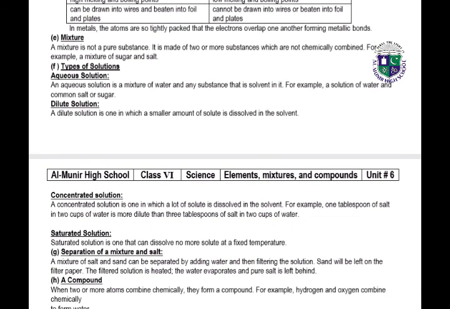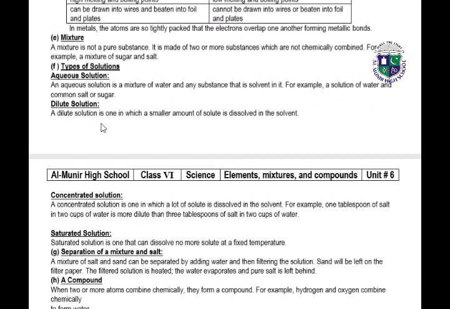Look at part E, mixture. What is a mixture? A mixture is not a pure substance. It is made up of two or more substances which are not chemically combined. For example, a mixture of sugar and salt. Types of solution: aqueous solution. An aqueous solution is a mixture of water and any substance that is soluble in it. For example, a solution of water and common salt or sugar.